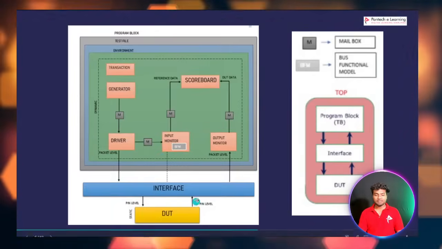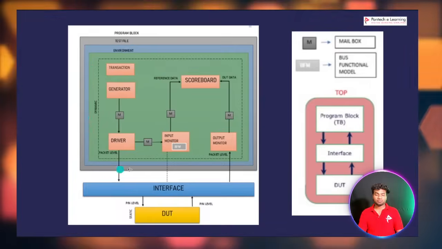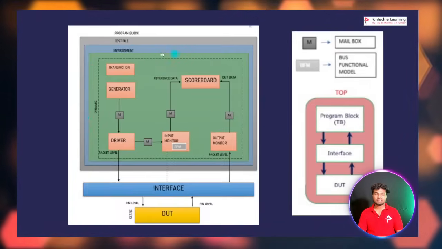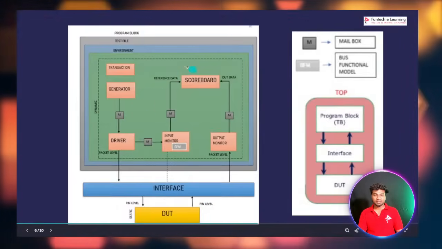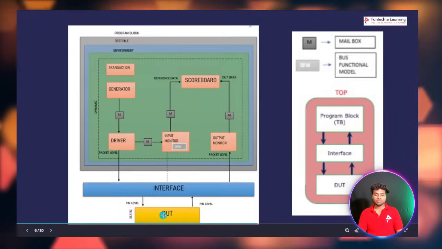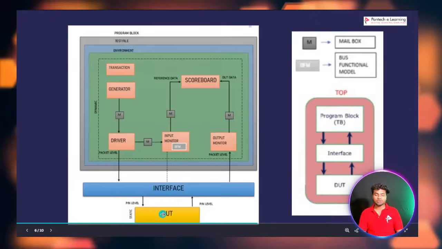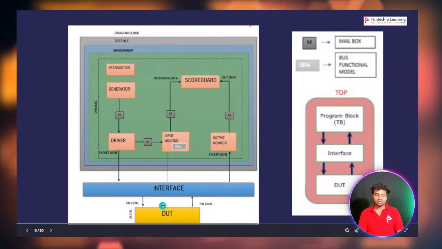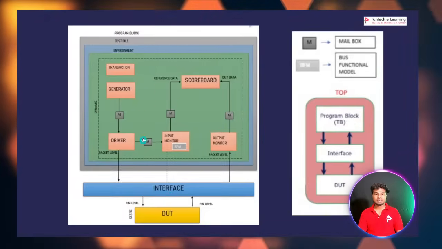And the main thing is the interface will make communication between this stimulus test bench module and the DUT module. Why? Because the DUT is static in nature, and these classes are dynamic in nature.